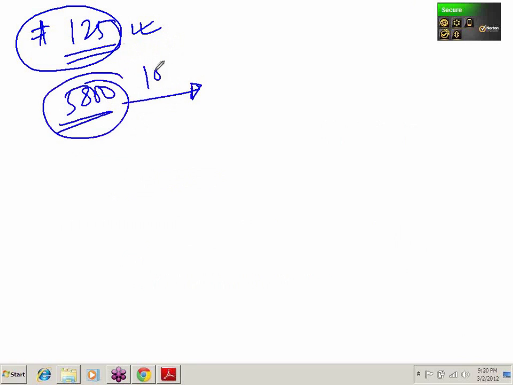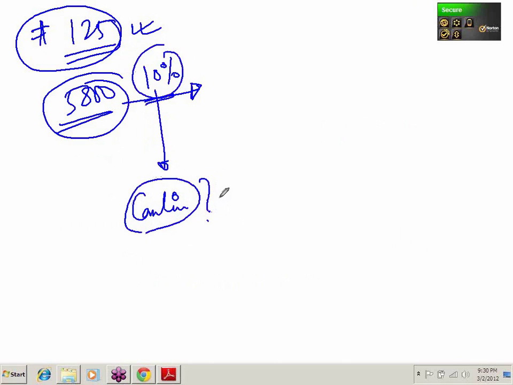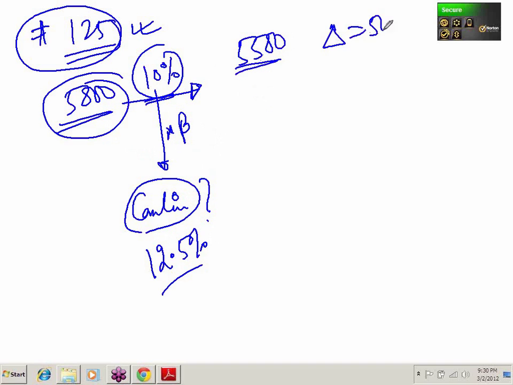From 5,000, let's say there is an increase in Nifty by 10%. When Nifty increases by 10%, what can be said about Camlin? How much will Camlin increase? Can I say 12.5%? So 10% into beta will be the increase. From 5,000 it has become 5,500 in value, so the change is 500 per contract. So 500 into 125.